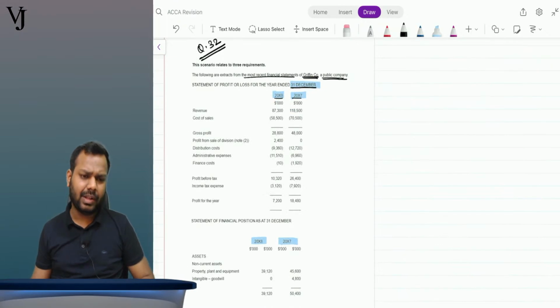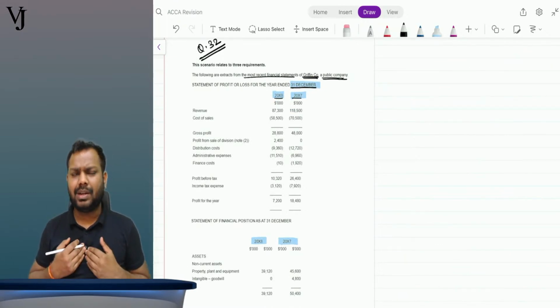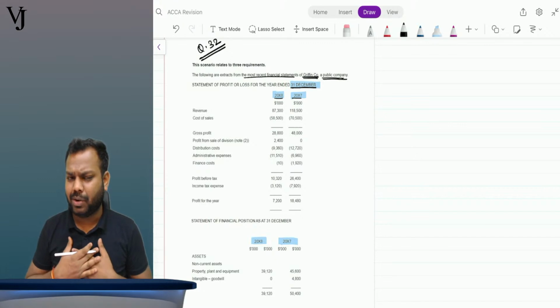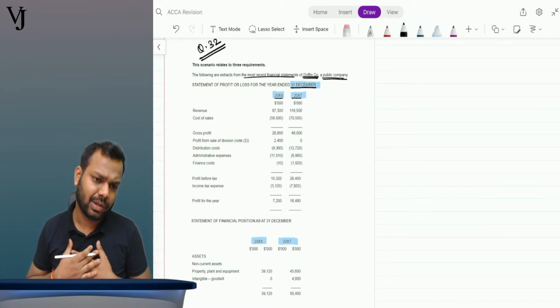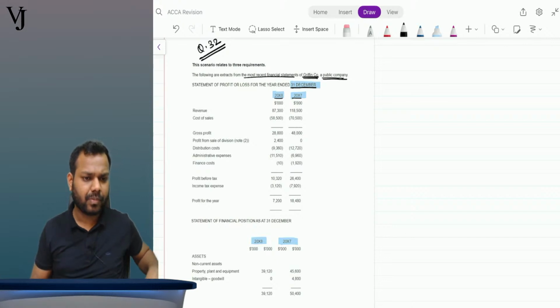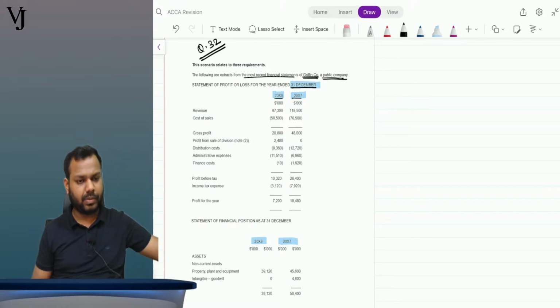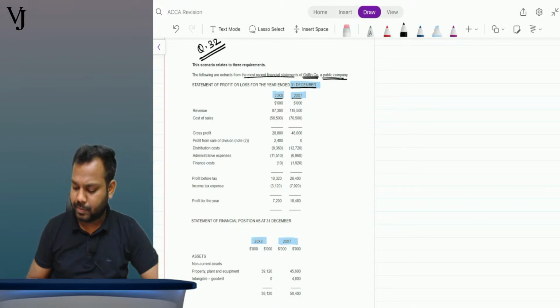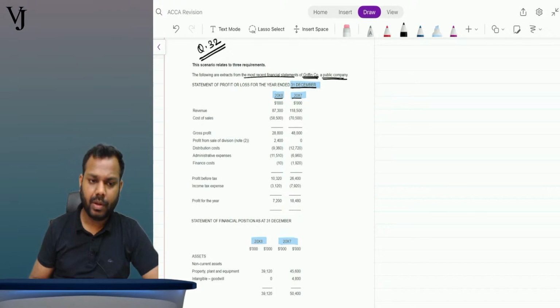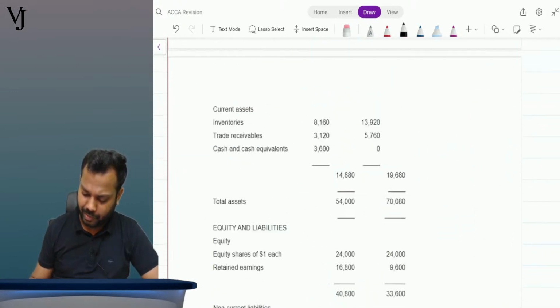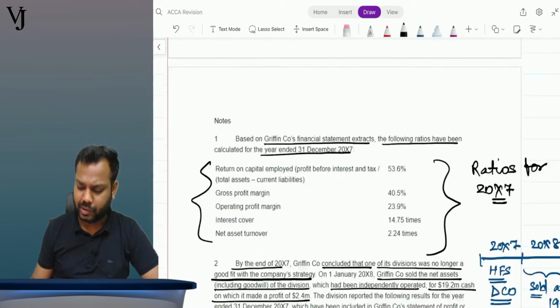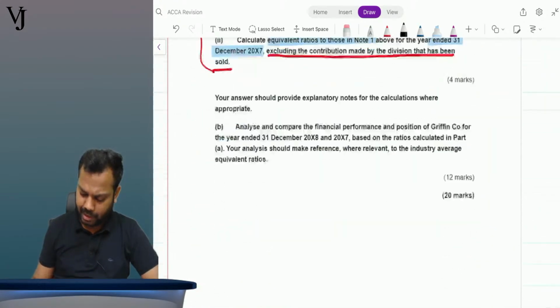Can you help me with the ratios, guys? I think ratios are your duty, not my duty. Come on, guys, calculate the ratios one by one. I believe you already have the questions with you. So please tell me the ratios.